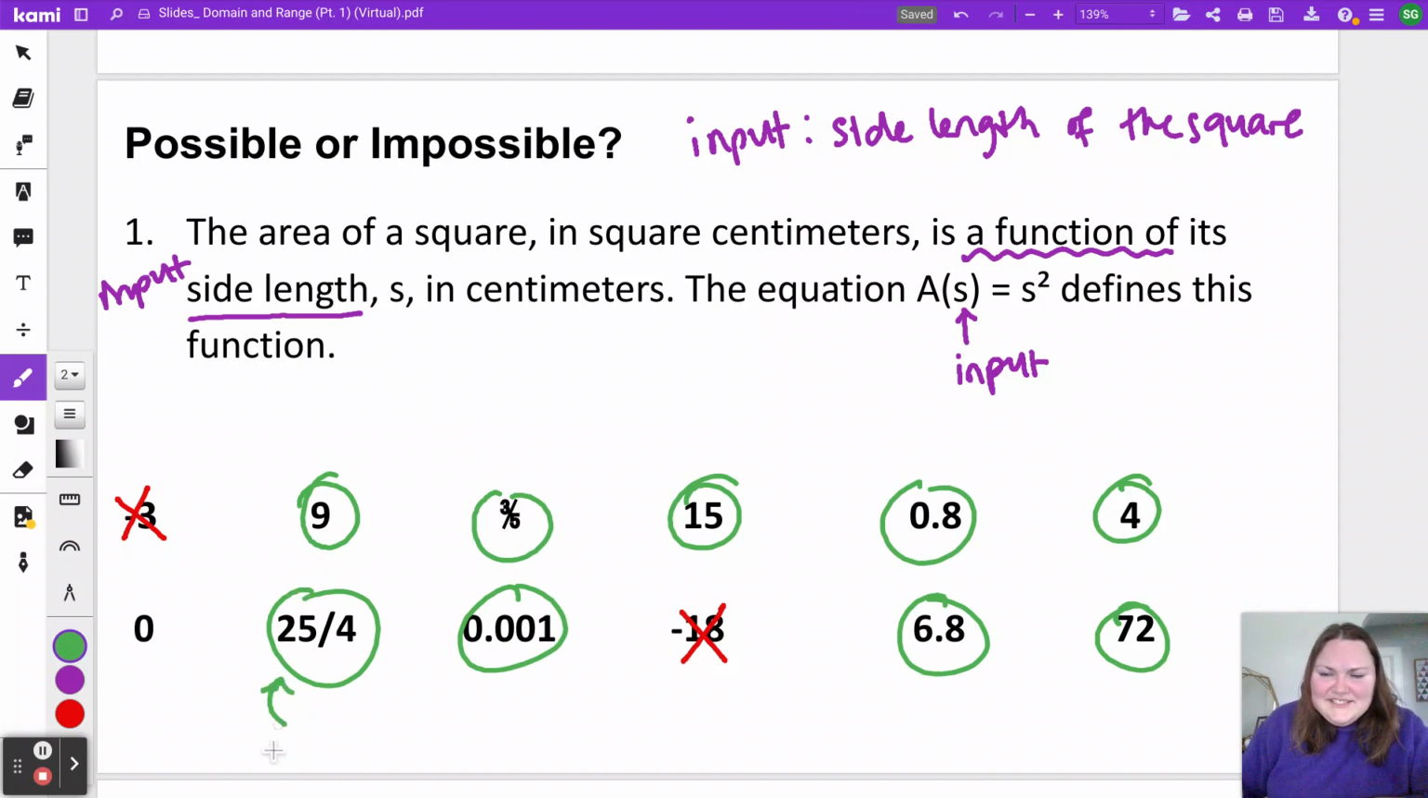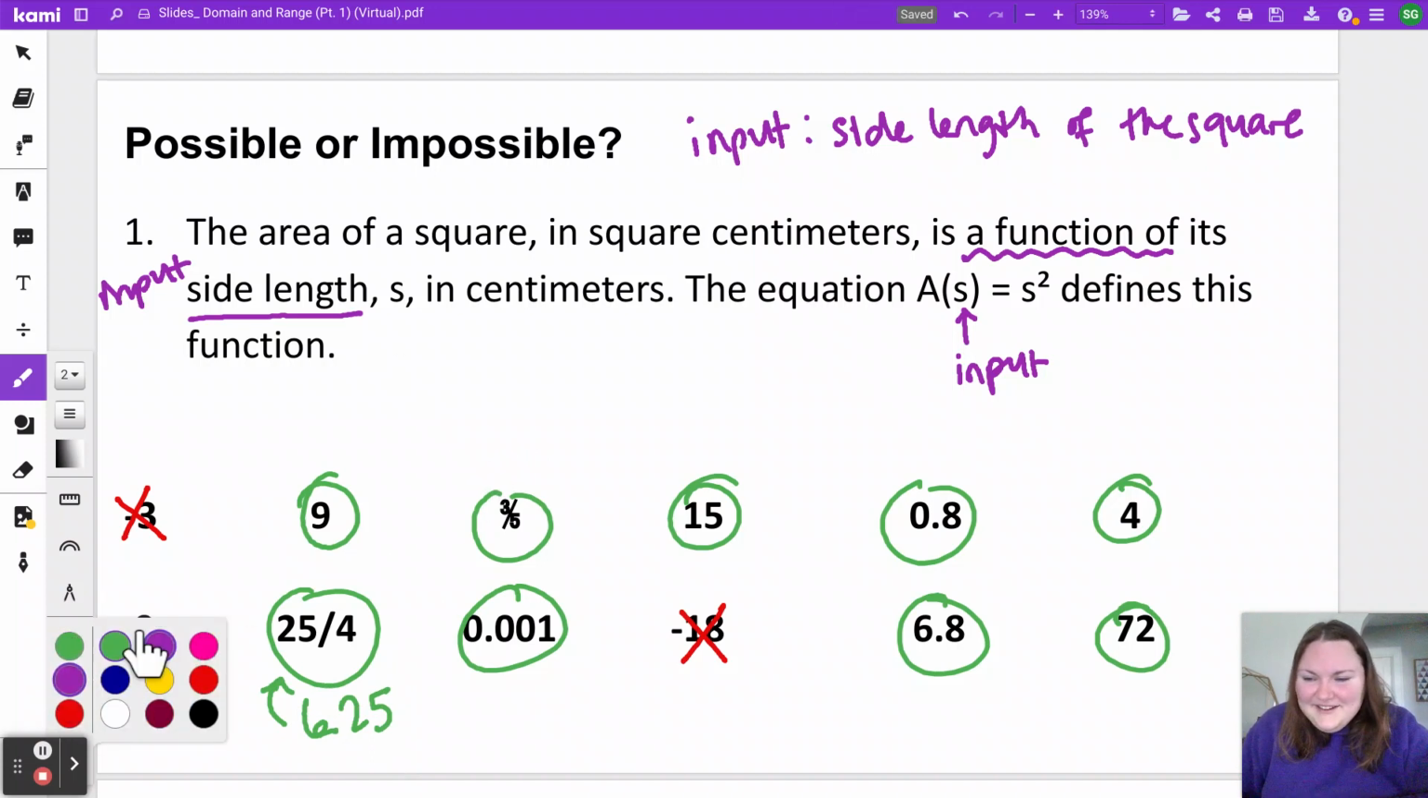This fraction here has confused some people in the past because that numerator is bigger than the denominator. Remember, you could always change that to a decimal if it helps you think about it a little more. 25 fourths is the same thing as 6.25, so that could be easier to think about.